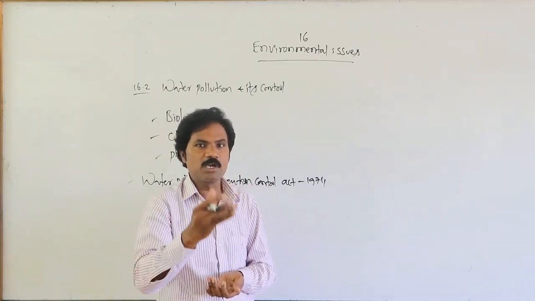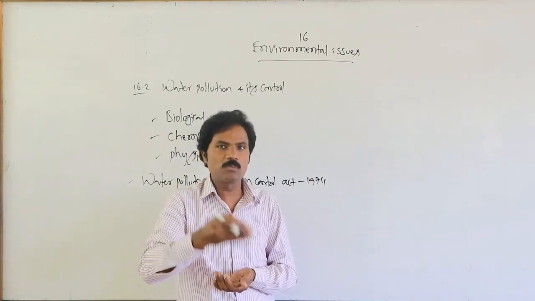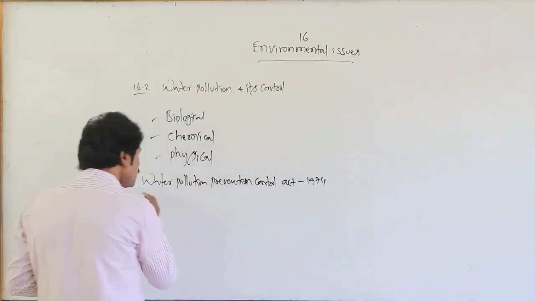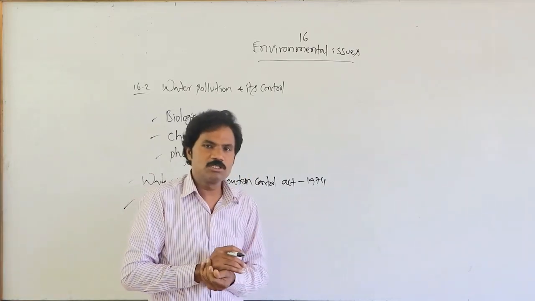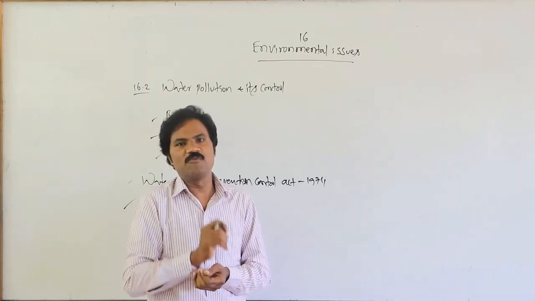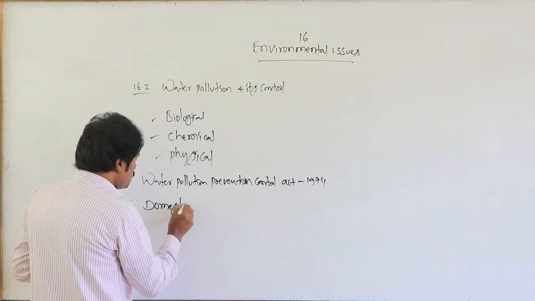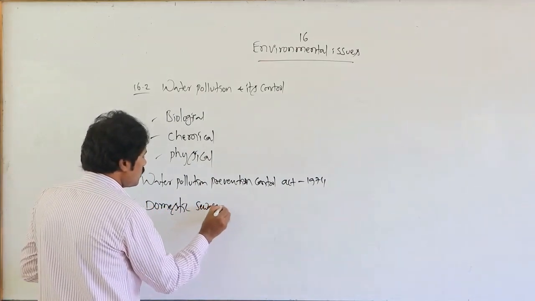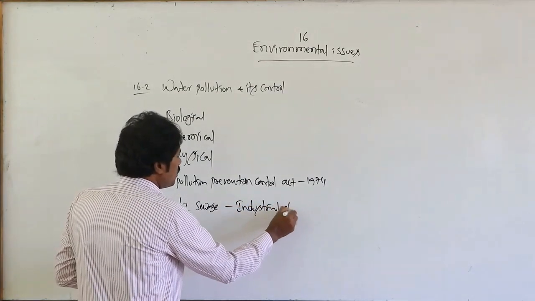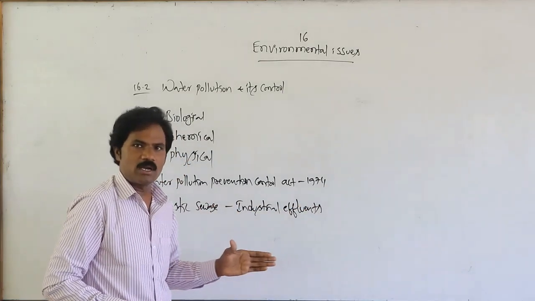Then only it must be controlling a little amount of the specific type of pollution, water pollution, and the different types of water pollution. In this water pollution, there are sewage discharge as well as industrial effluents, that is, domestic sewage and industrial effluents. That is one among the important causes.